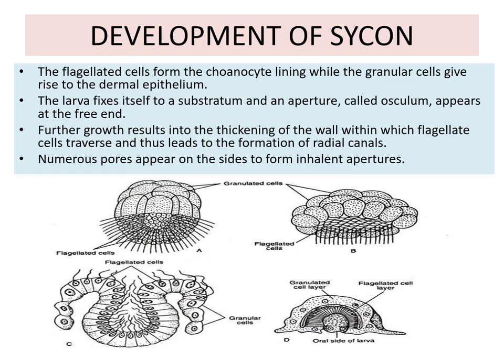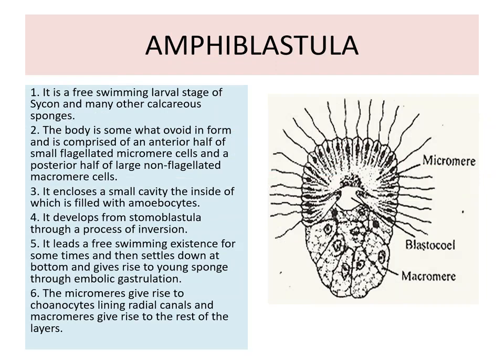The larva fixes itself to the substratum and an aperture called the osculum appears at the free end. Further growth results in the thickening of the wall within the flagellated cells and thus leads to the formation of radial canals. Numerous pores appear on the side to form the inhalent apertures, that is, the ostia.